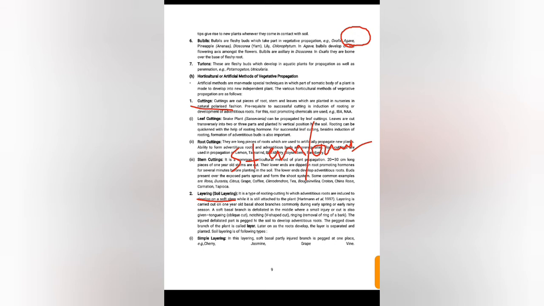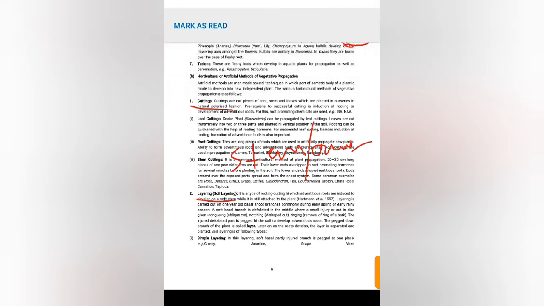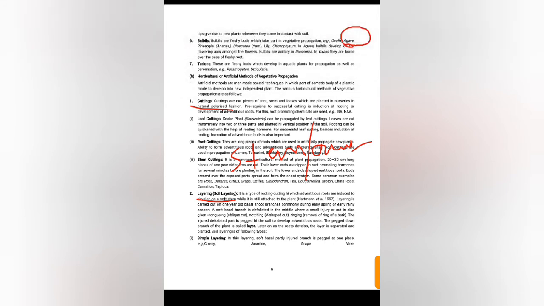Next are some examples. Here you can see leaf cutting, root cutting or stem cutting. Stem cutting occurs in sugarcane. You can see Rosa indica, that is the rose plant.